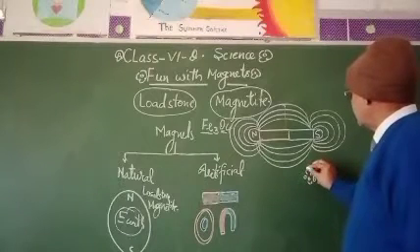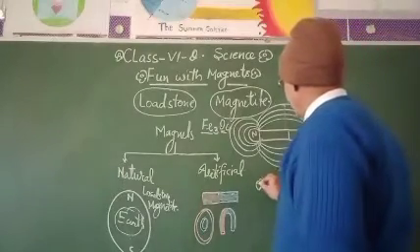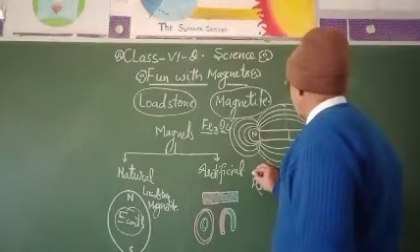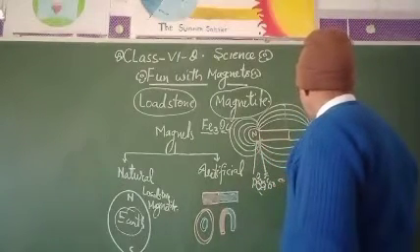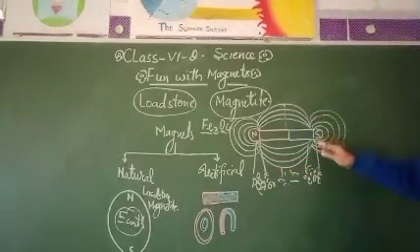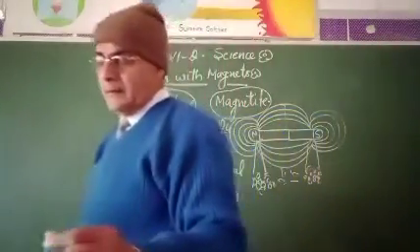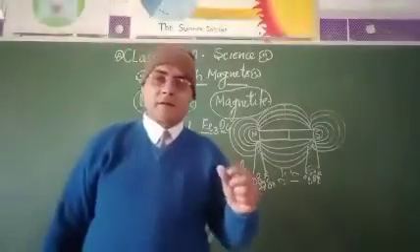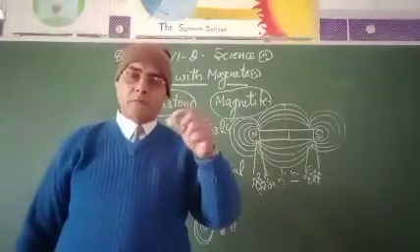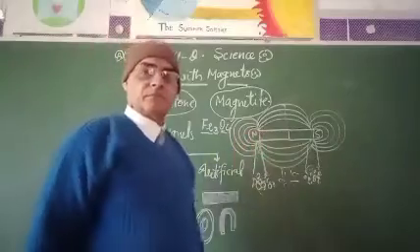Then you see that the iron pieces are mostly attracted at the poles, but fewer are attracted in the middle. By this you can check the magnetic force at the poles.